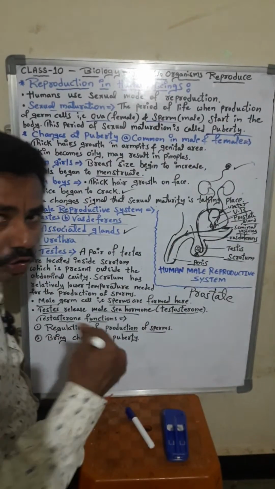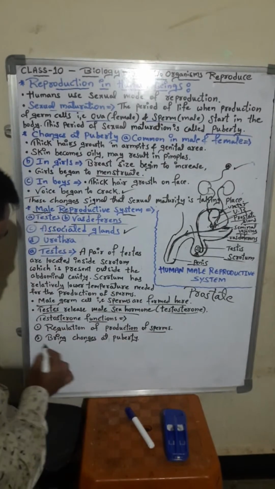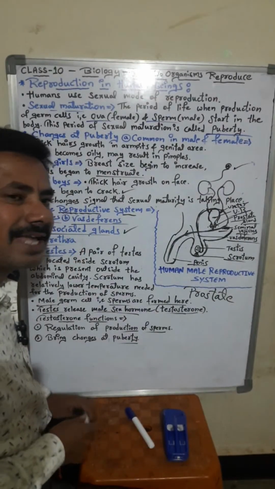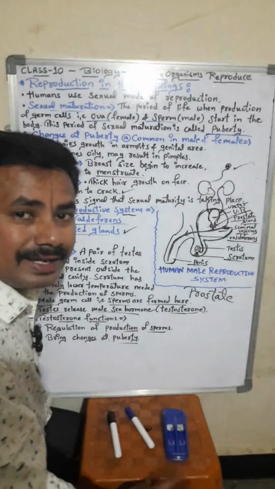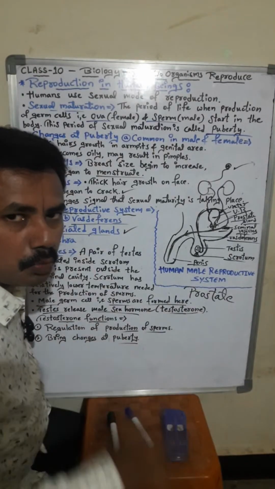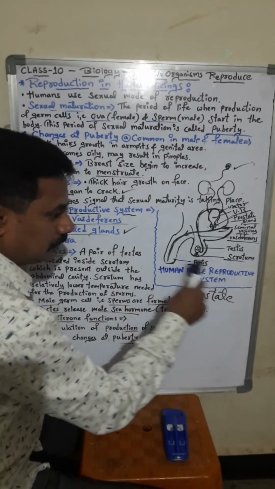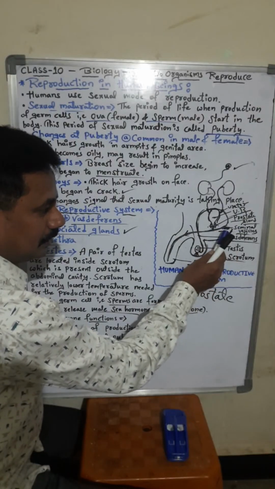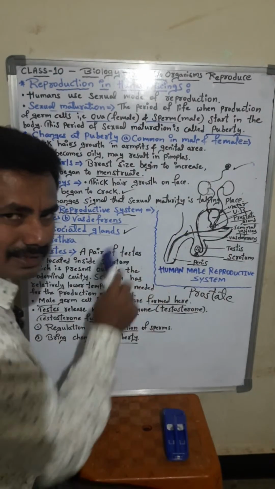The functions of testosterone we are studying. First one is regulation of production of sperm. The second one is bringing changes at puberty. During the adolescence age, during the teen age, what happens? Some changes will occur in males because of this male hormone testosterone. Is it clear, students? Male reproductive part: scrotum, testis, vas deferens, associated glands, that is prostate gland and seminal vesicles, urethra, penis.